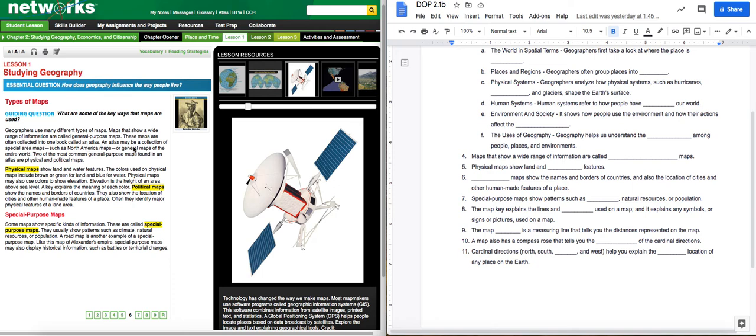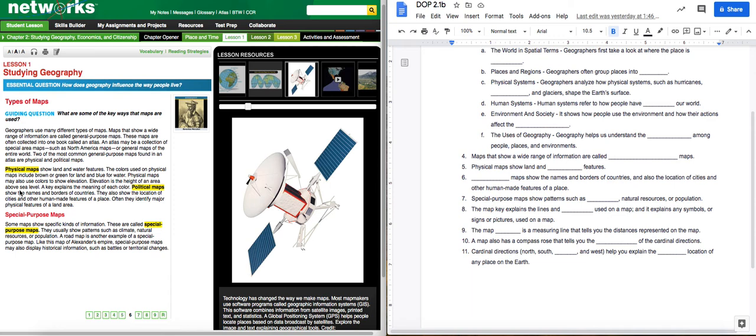An atlas may be a collection of special area maps, such as North America maps, or general maps of the entire world. Two of the most common general purpose maps found in an atlas are the physical and political maps. What are those? Physical maps show land and water features. Number 5, the colors used on a physical map include brown or green for land and blue for water. Physical maps may also use colors to show elevation. Elevation is the height of an area above sea level.